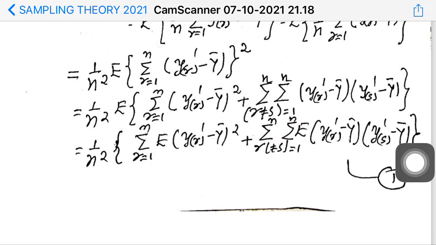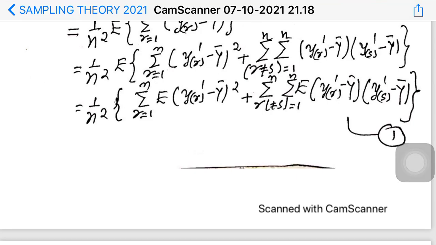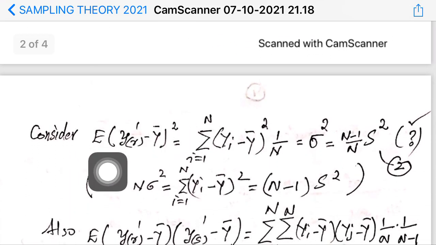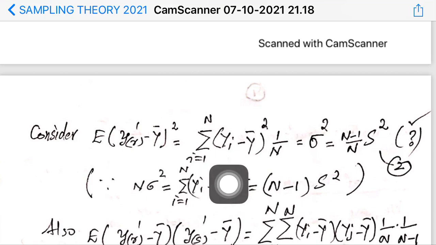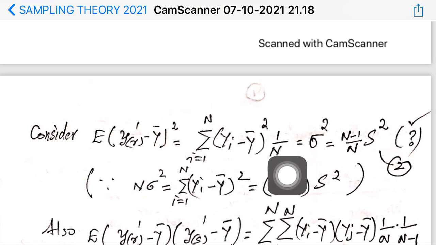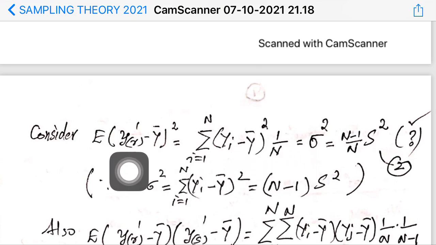Okay. Then what we are going to do is we are computing these two terms separately. You put this equation 1 and you are going to compute these two terms separately, this term as well as this term. Okay, so first we consider this term. Okay, you consider expectation of yr prime minus y bar the whole square, and that is nothing but summation i equal to 1 to n Yi minus Y bar whole square into 1 by n, using the usual definition of expectation of any statistic, any random variable.